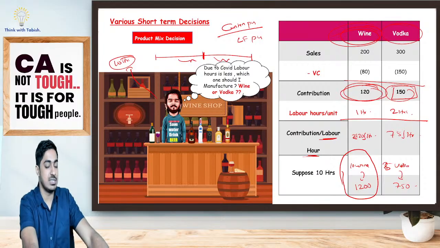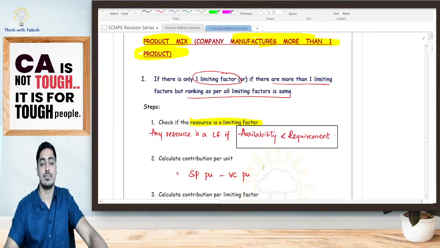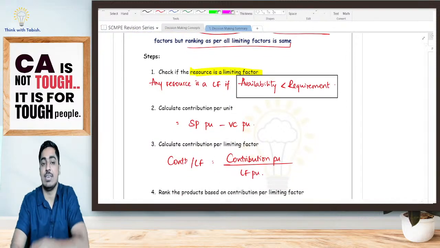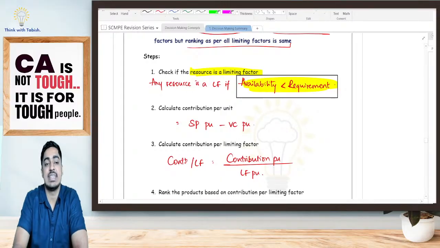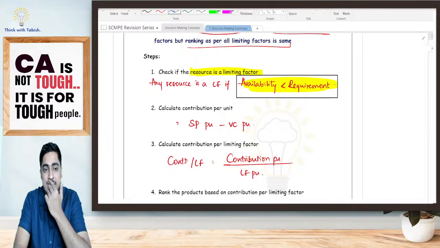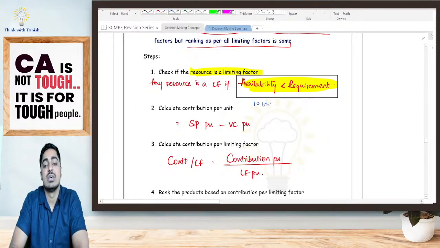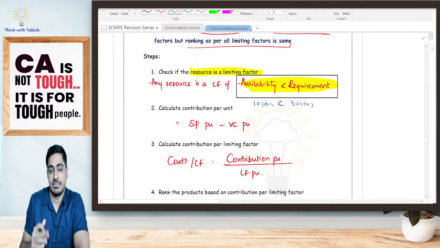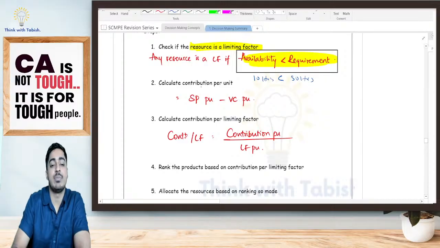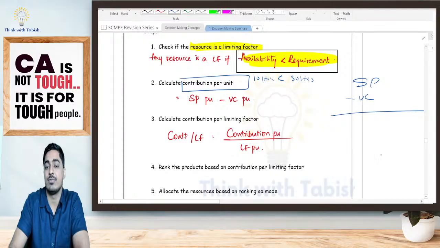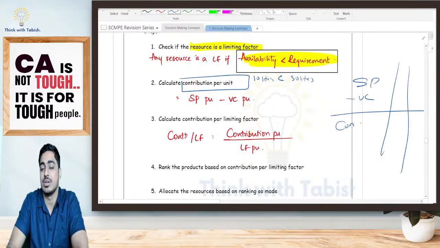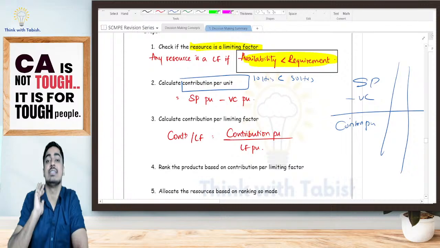So now look at this. How do we take the decision? First check whether your resource is a limiting factor or not. How do I check? Any resource is going to be my limiting factor if its availability is less than requirement. Suppose for labor hours the availability is 10 hours and the requirement is 50 hours. Then I will say labor hours is my limiting factor. Then what do I have to do? I will calculate my contribution per unit, selling price minus variable cost, for both products. Yes or no? But I will not take a decision based on that.